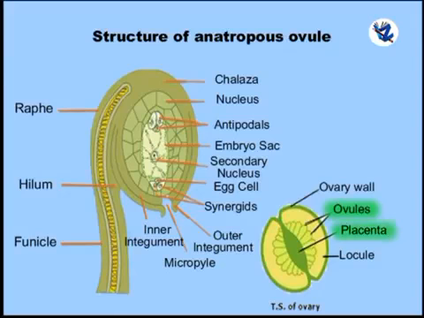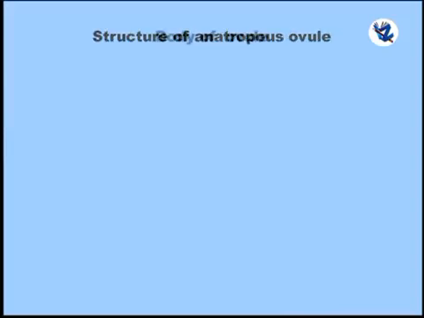The ovule is attached to the placenta by means of a stalk called funiculus or funicle. The point of attachment of the funicle to the ovule is called hilum. In anatropous ovule, a major part of the funicle remains attached to the body of the ovule, forming a ridge called raphe.